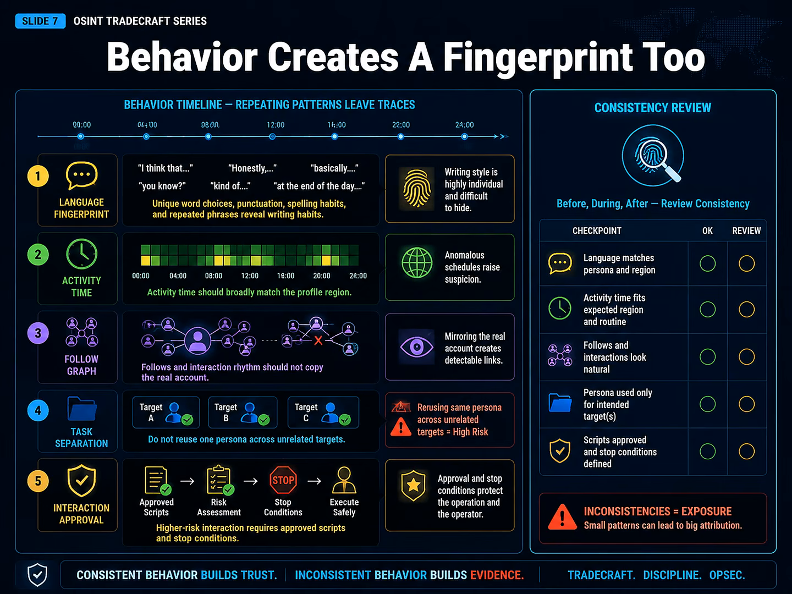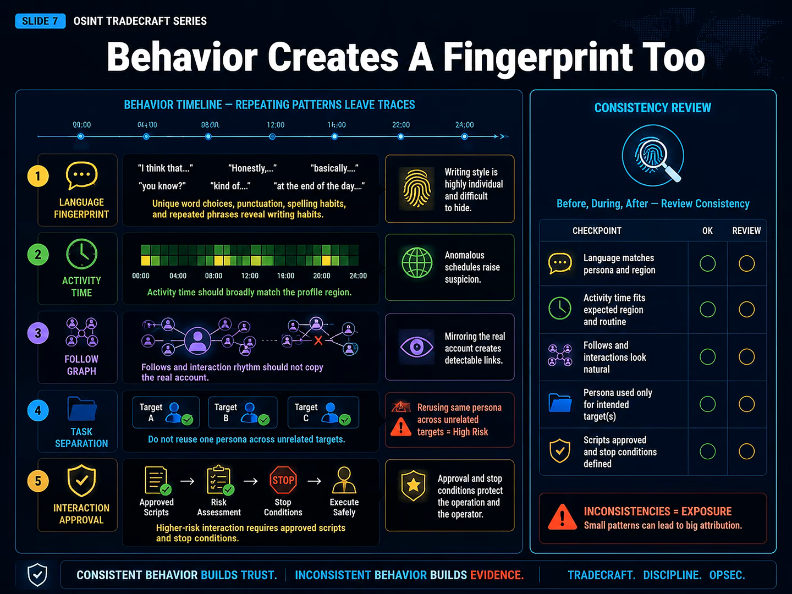A clean profile can still be linked through behavior. The real account goes offline and the persona appears 5 minutes later. Both accounts use the same unusual punctuation. They follow the same niche profiles and repeat the same phrase. One signal may be weak. A stable combination becomes more persuasive. The reliable control is not better acting. It is less behavior. Prefer passive viewing, avoid unnecessary following, and do not reuse one persona across unrelated investigations.